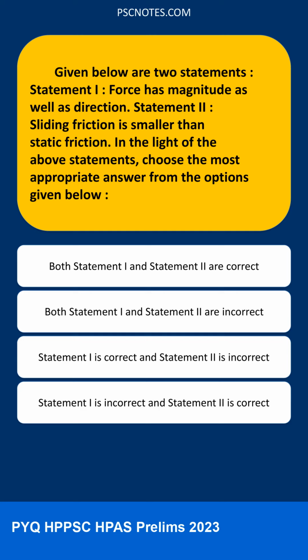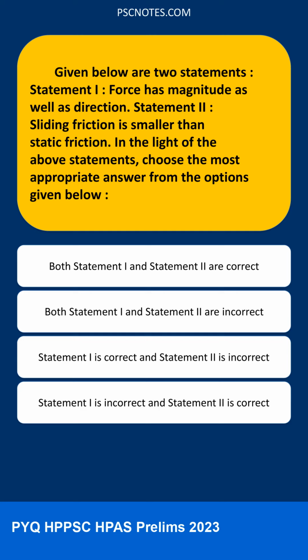Explanation: the correct option is A because both statements are correct principles of physics. Statement I, force is a vector quantity, meaning it has both magnitude, how strong the push or pull is, and direction, the way it acts. For example, a force of 10 newtons applied upwards is different from a force of 10 newtons applied downwards.